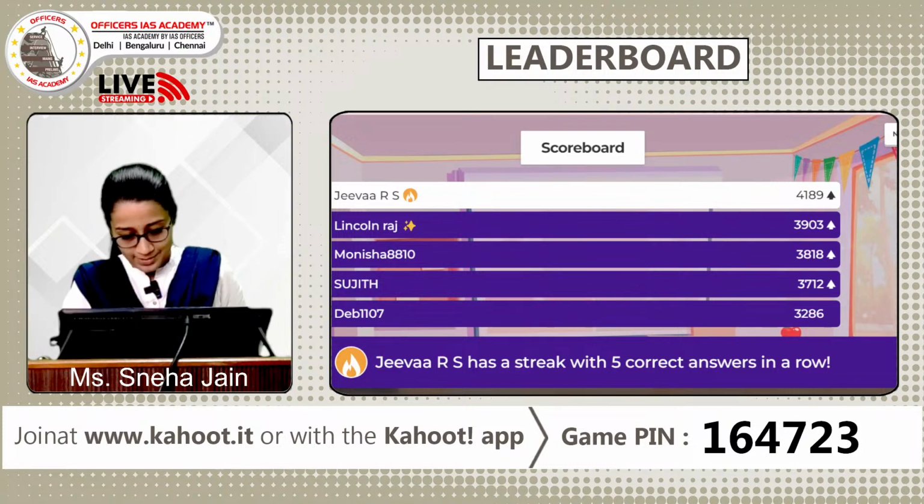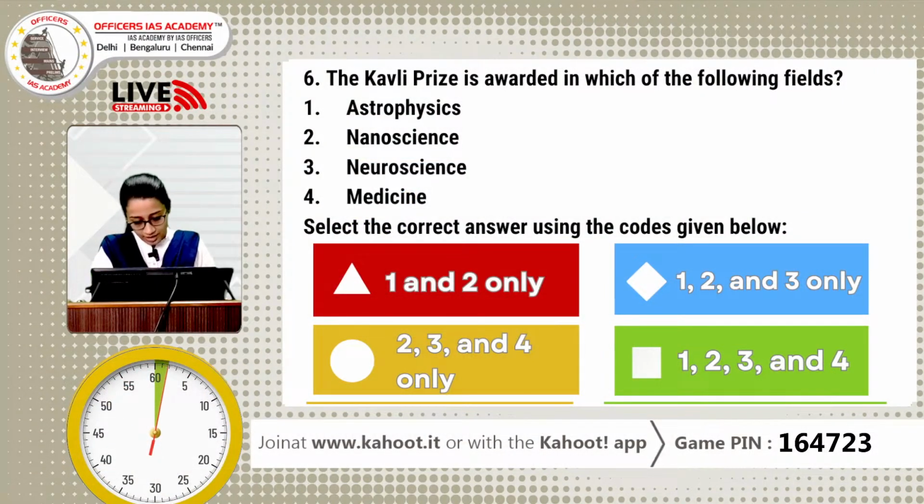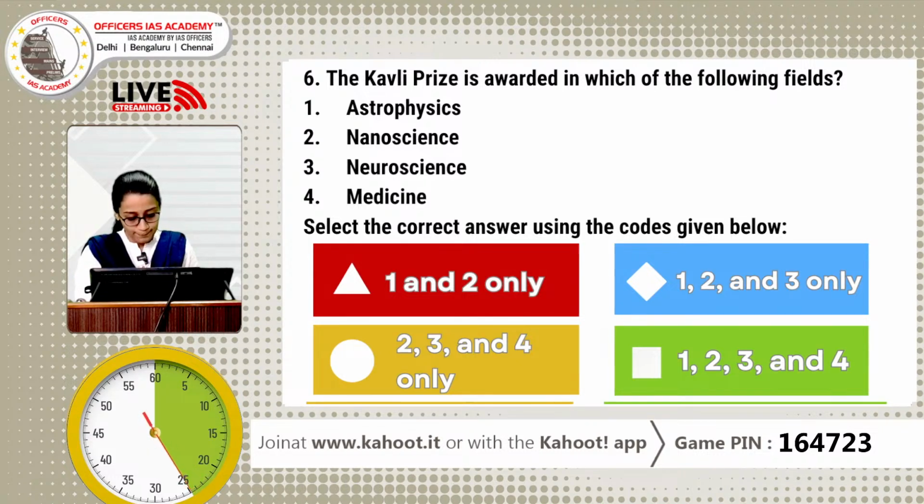Now moving to question number 6 from current affairs. The Kavli Prize is awarded in which of the following fields? Some of you are already happy that you know. Option 1, astrophysics. Option 2, nanoscience. Option 3, neuroscience. Option 4, medicine. But what is the question? Select the correct answer using the codes given below. A is 1 and 2 only. B is 1, 2 and 3 only. C is 2, 3 and 4 only. And D is all of the above.